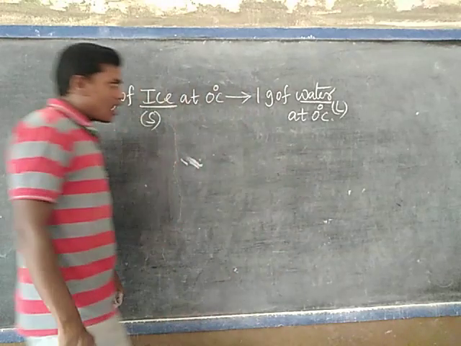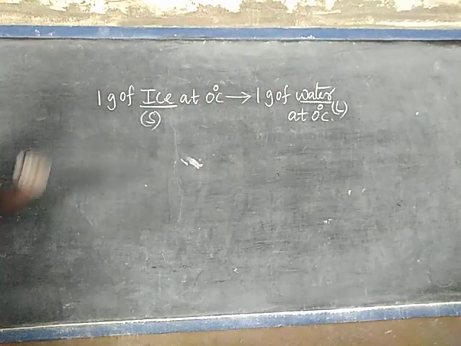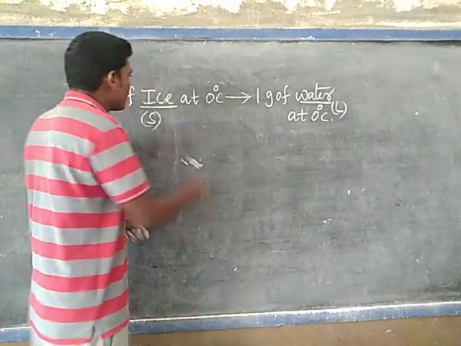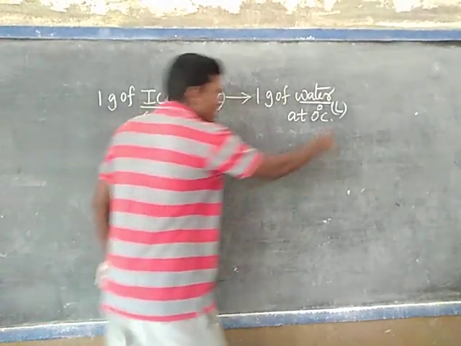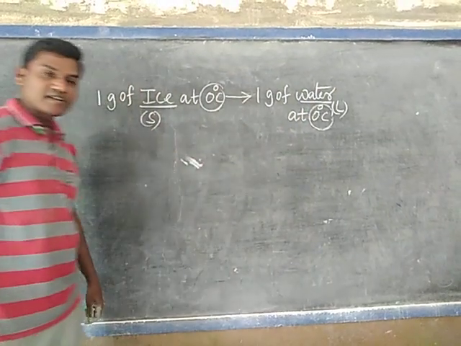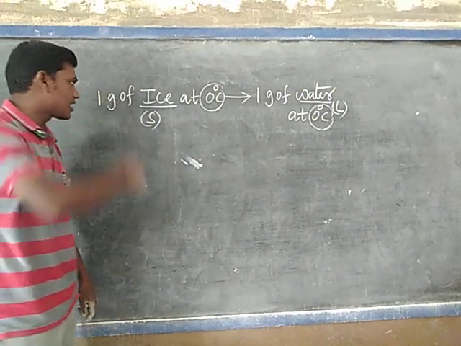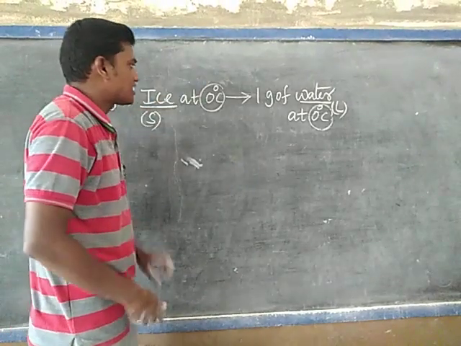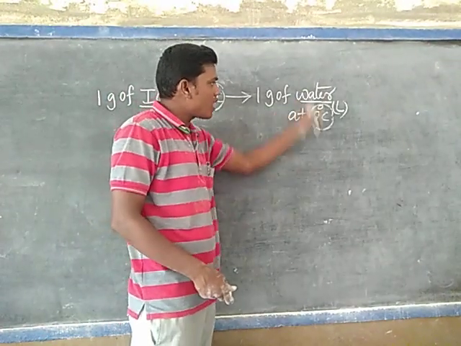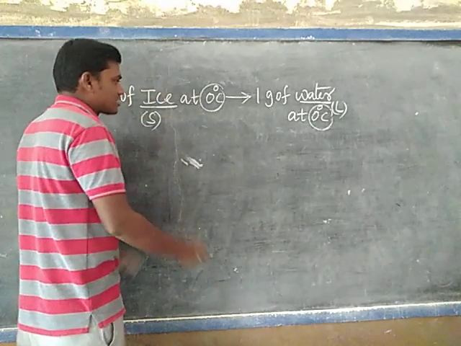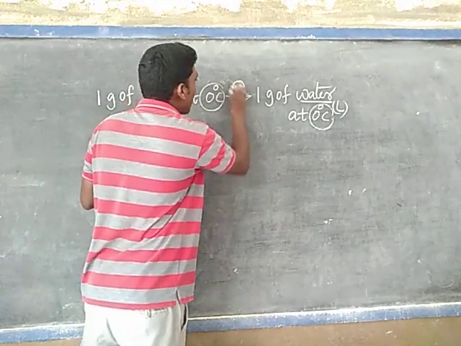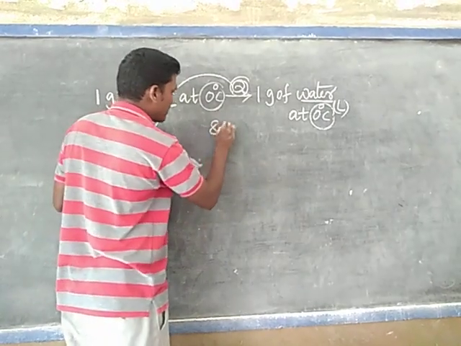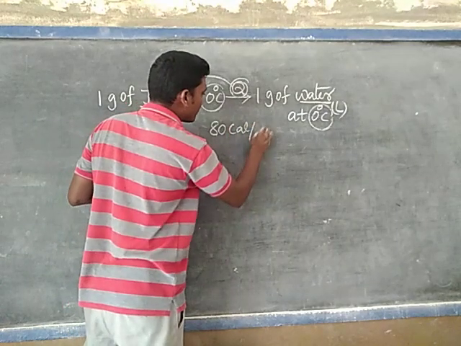Liquid state. According to the latent heat of melting, the solid phase changes into the liquid phase without a rise in temperature. Here, what is the temperature? 0. What is the temperature? 0. That's why the temperature does not change or rise. So 1 gram of ice at 0 degrees Celsius is converted into 1 gram of water at 0 degrees Celsius. How much heat energy is absorbed by the ice? Nearly 80 calories per gram.